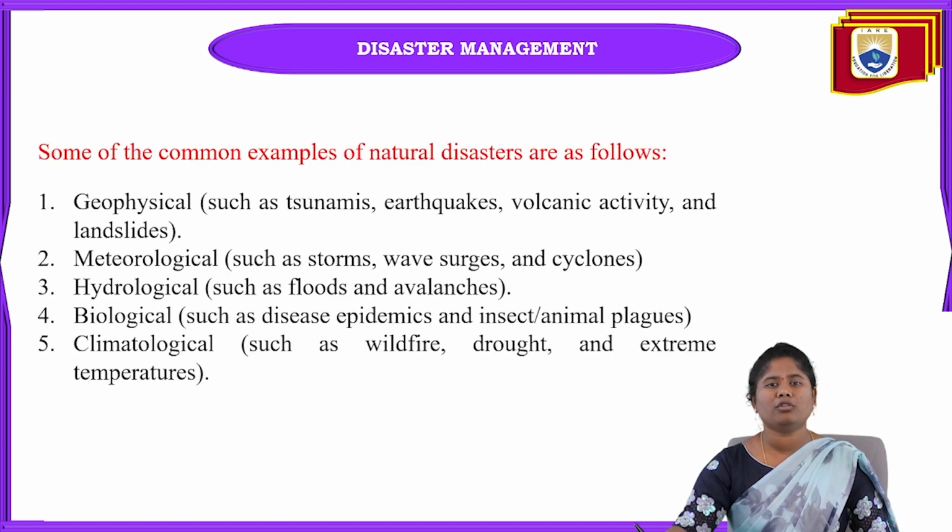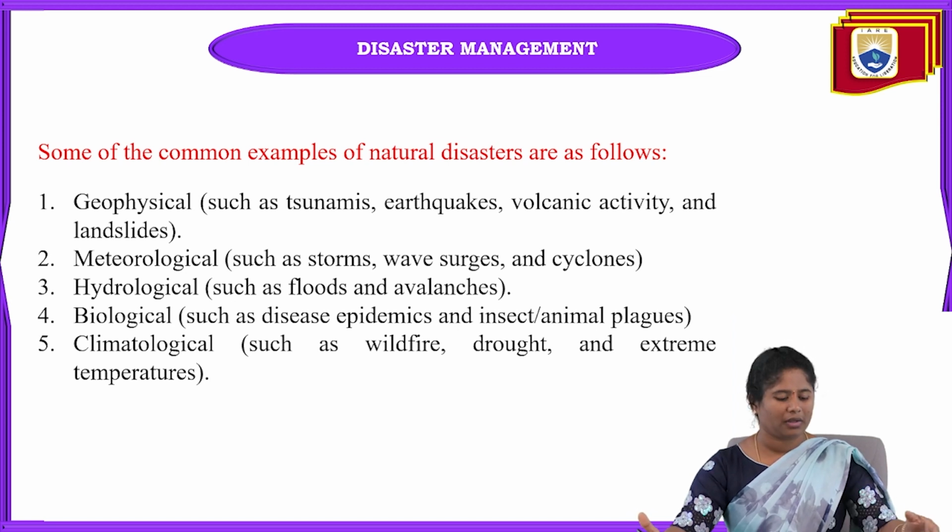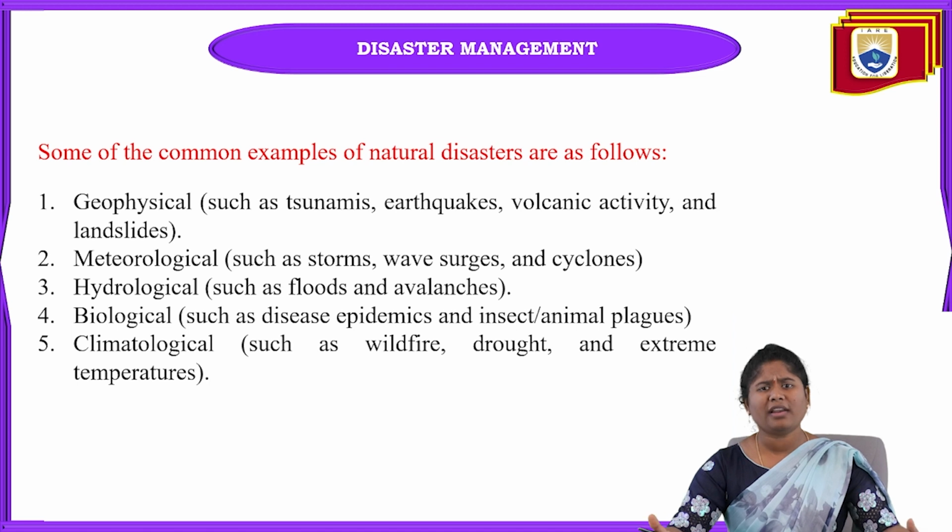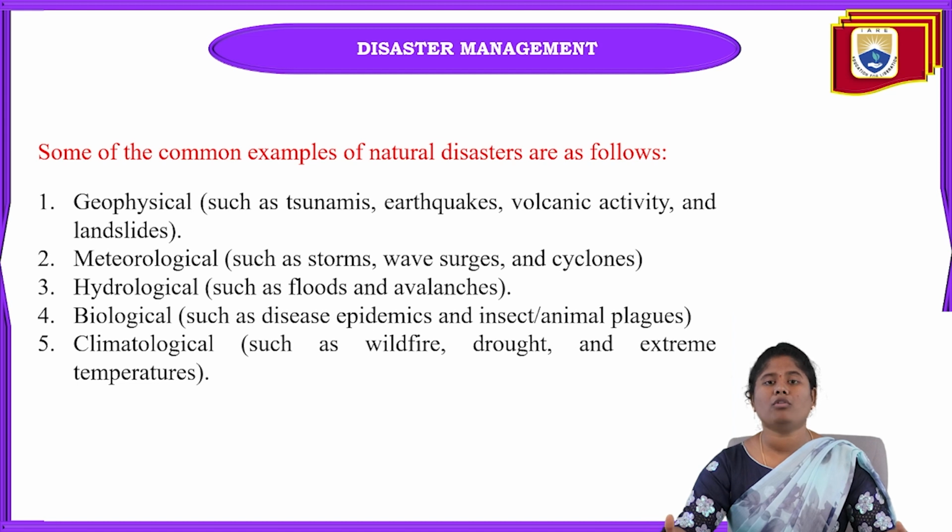Going to the examples, what are the natural disaster examples? The first one is geophysical, meaning on the earth. Here you can see tsunamis, earthquakes, and volcanic eruptions.